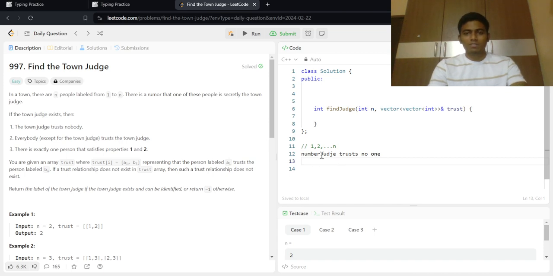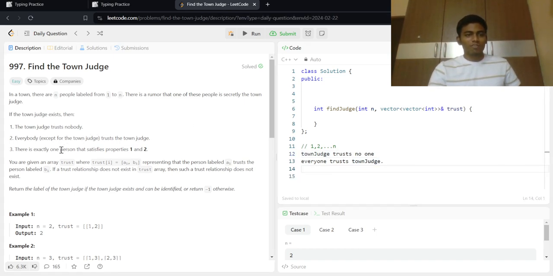That means the town judge trusts no one, and everyone trusts the town judge.